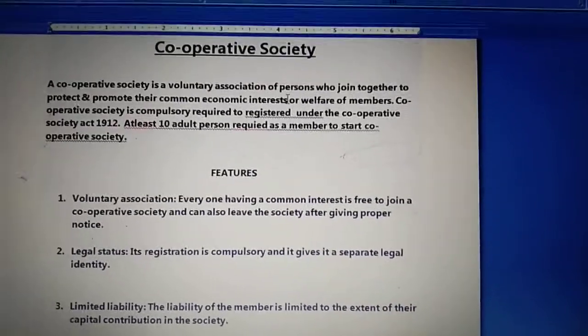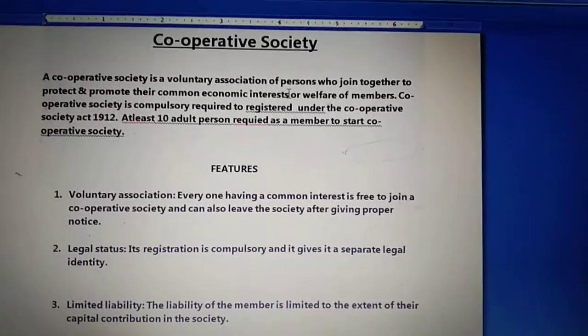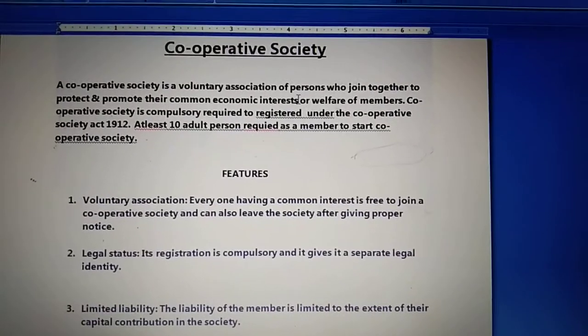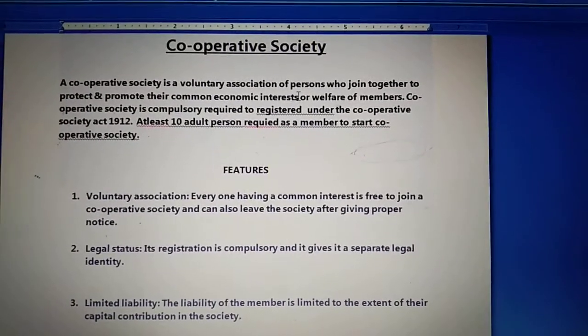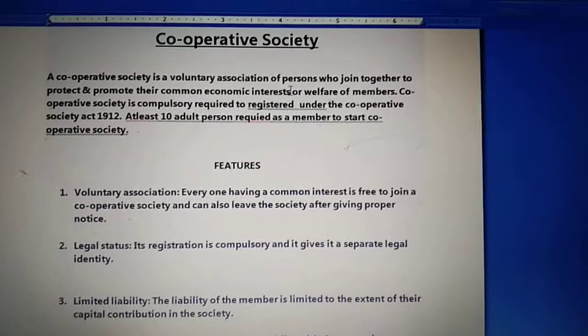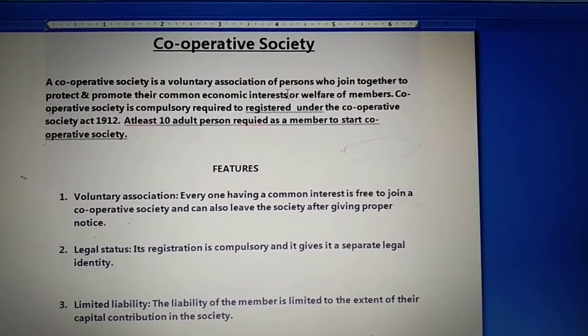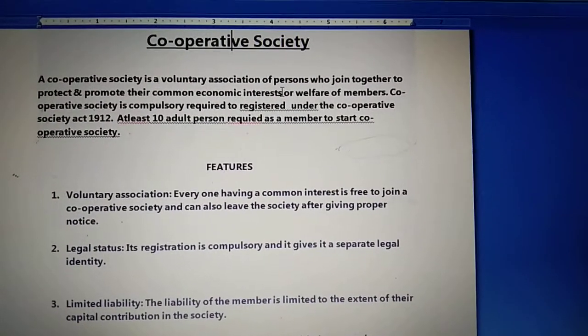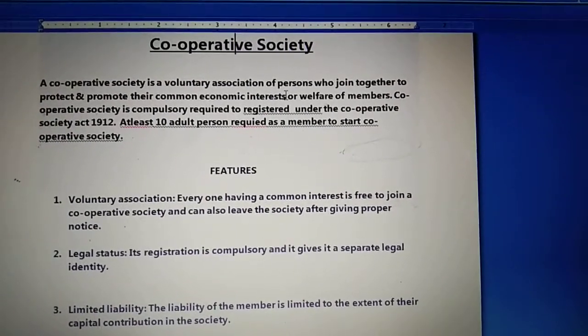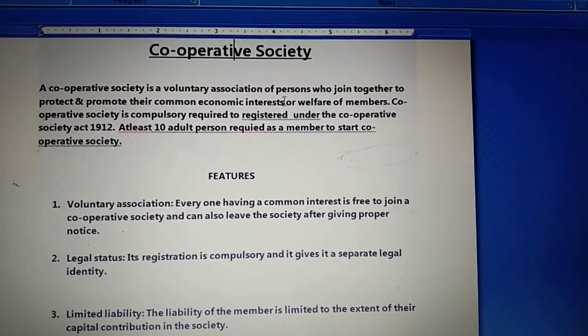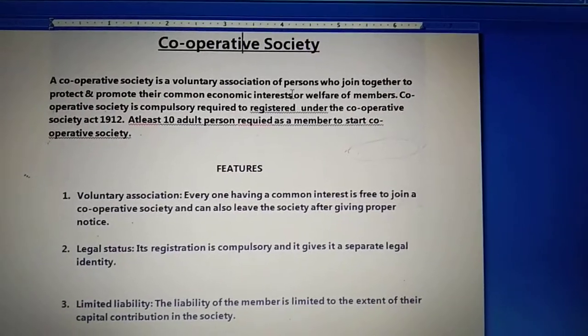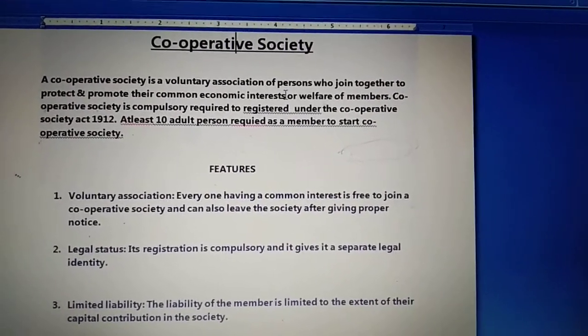Good morning, children. So, students, let's start with the other form of organization today in this video, and that will be cooperative society. Students, in the beginning of this chapter, we have gone through the sole proprietorship form of organization, where a single person is the one who is handling everything.